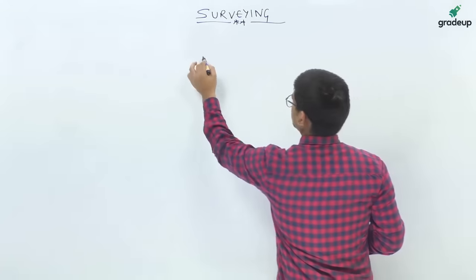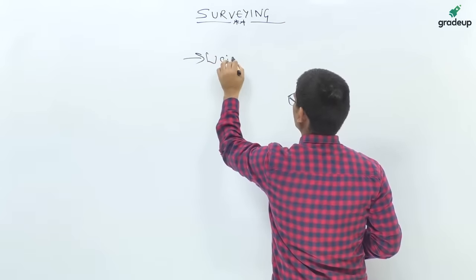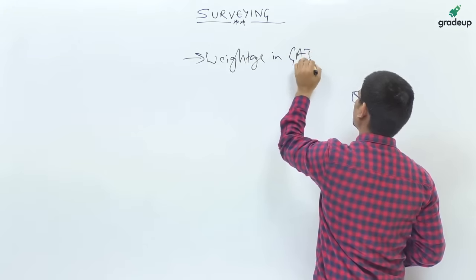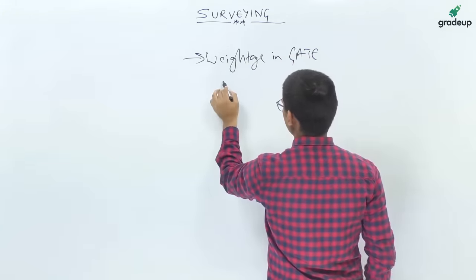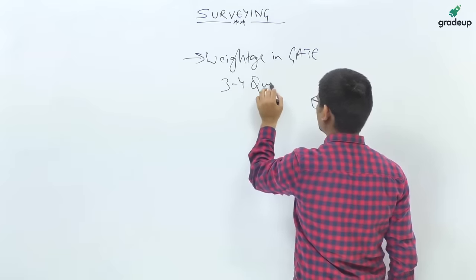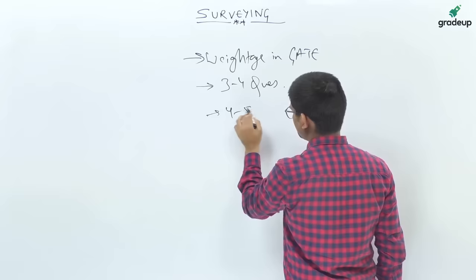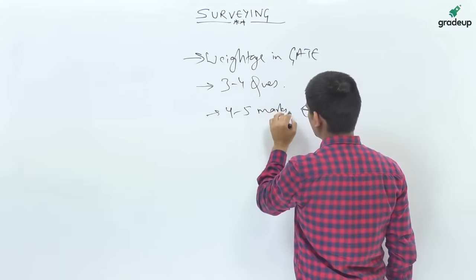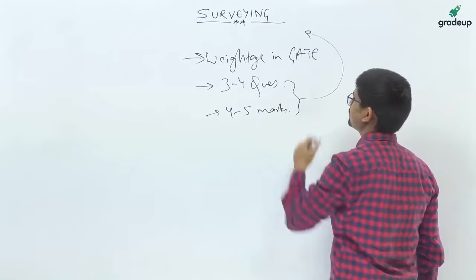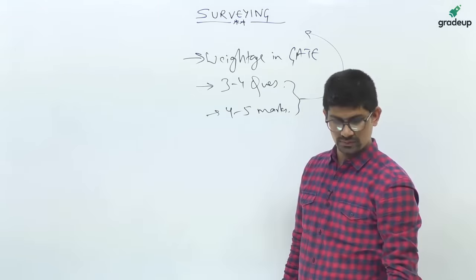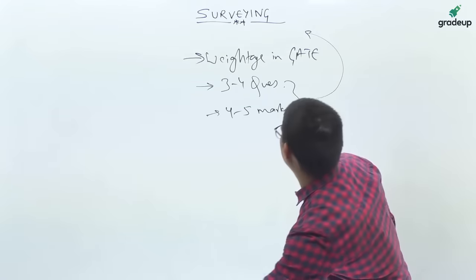So, in surveying, let's talk about the weightage in GATE. Now, in GATE examination, every year about 3 to 4 questions appear on an average. In terms of marks, if you see, 4 to 5 marks. So this is the weightage of surveying in GATE examination.